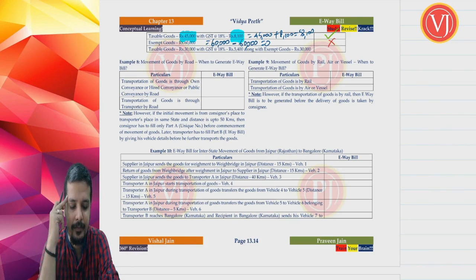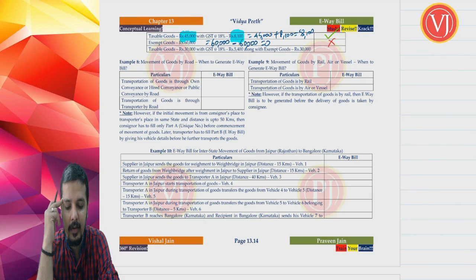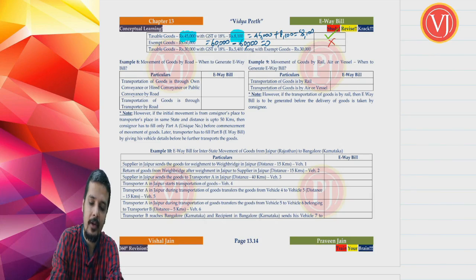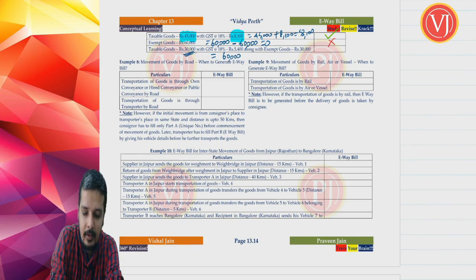Third scenario. You are talking about taxable goods 30,000 which will be with GST at say 18%, 5,400, and exempt goods 30,000. So if you are talking about the total transaction value here, it is what? 60,000. How 60,000? Taxable goods 30,000, exempt goods 30,000.